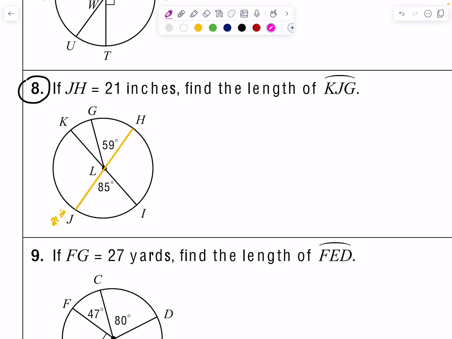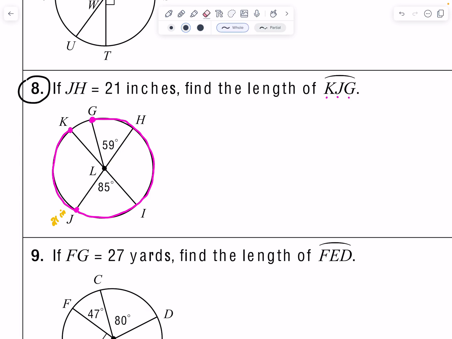Find the length of arc KJG. So remember, if it has 3 points, this is a major arc. So I'm starting at K, roundabout to J, all the way back up to G. So this arc is basically the entire circle. Okay. That means I have to find this entire degree measure on the inside, and I can do that with just a few steps.